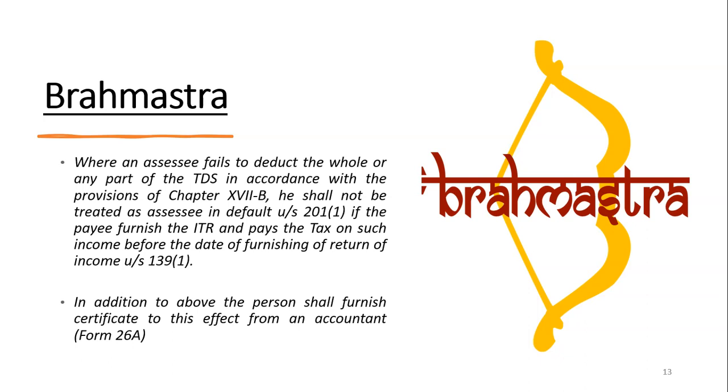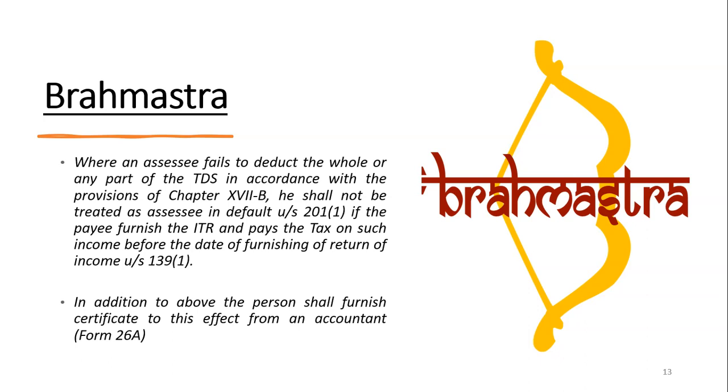Section 201 says, in case an assessee fails to deduct the TDS, he shall not be treated as assessee in default under Section 201 if the payee pays the taxes on such income, has considered the income in the return of income, and furnishes the return before the due date specified under Section 139(1).